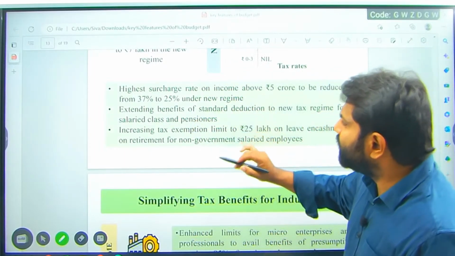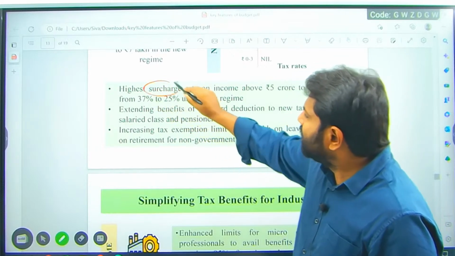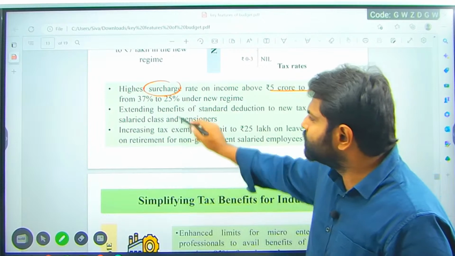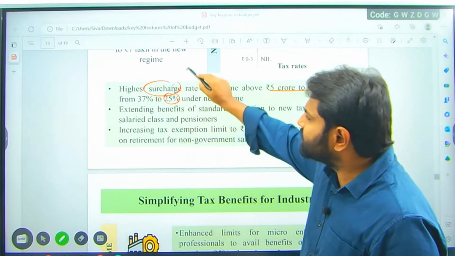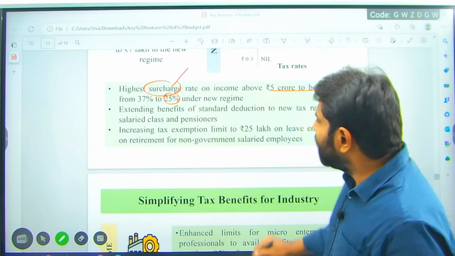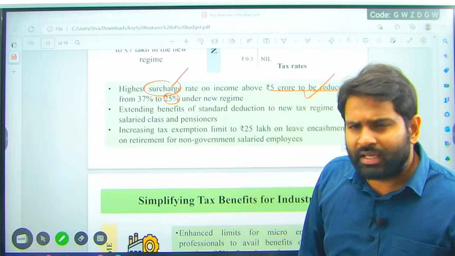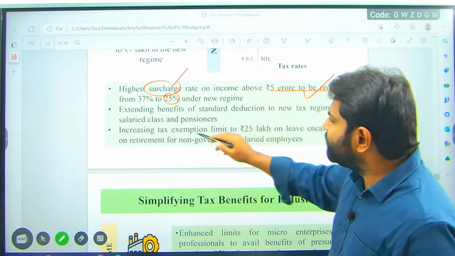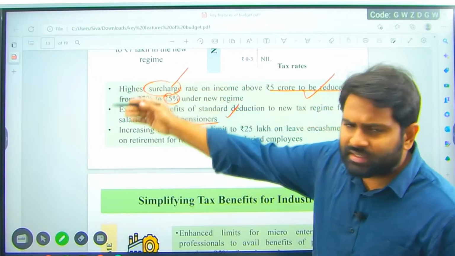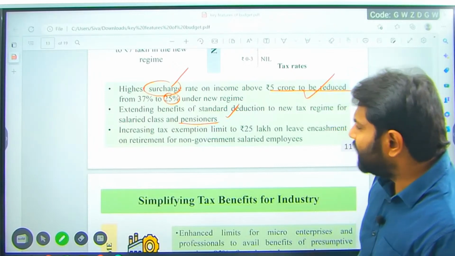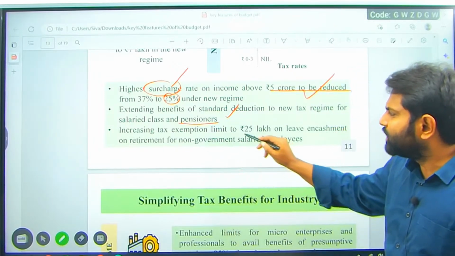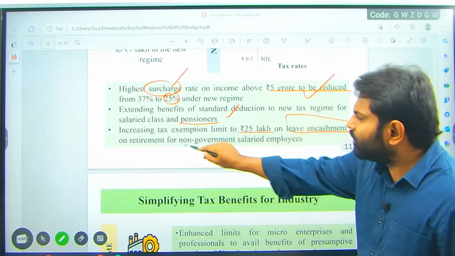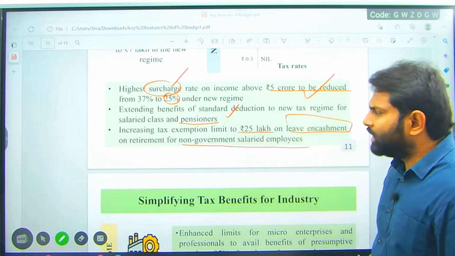Highest surcharge rate: surcharge is a tax on tax. The rate on income above 5 crore is to be reduced from 37% to 25%. The surcharge is reduced and the burden on high income people is going down. Extending the benefits of standard deduction to the new tax regime for salaried class and pensioners, as I said, 5 to 7 lakhs. Increasing the tax exemption limit to 25 lakh on leave encashment on retirement for non-government salaried employees.